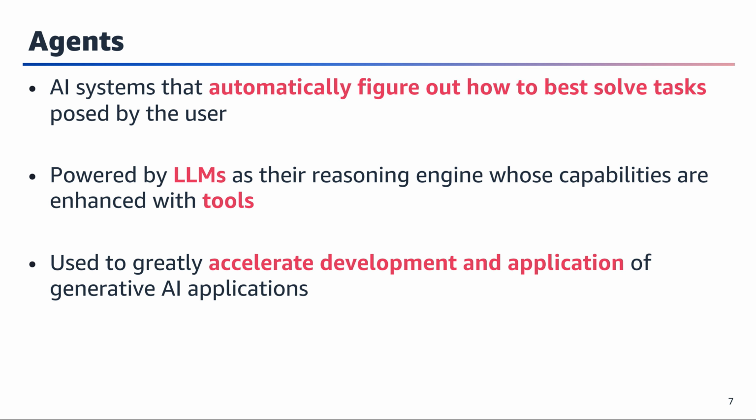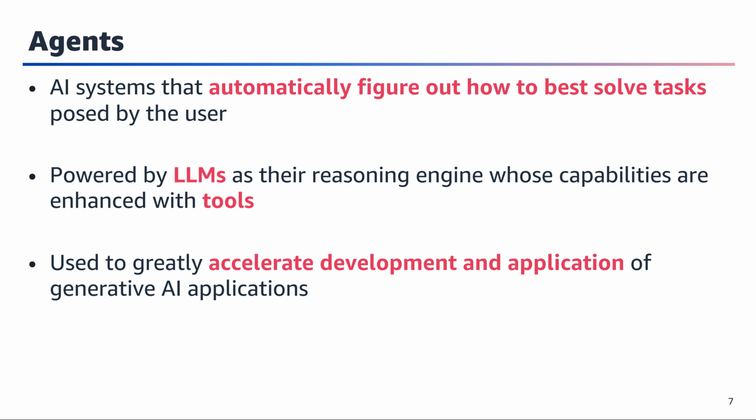Now we're discussing AI agents, which represent a significant advancement in artificial intelligence technology. These agents are essentially AI systems that can independently determine the best approach to solving tasks that users present to them. What makes them particularly powerful is their foundation in large language models, or LLMs, combined with specialized tools that enhance their capabilities.